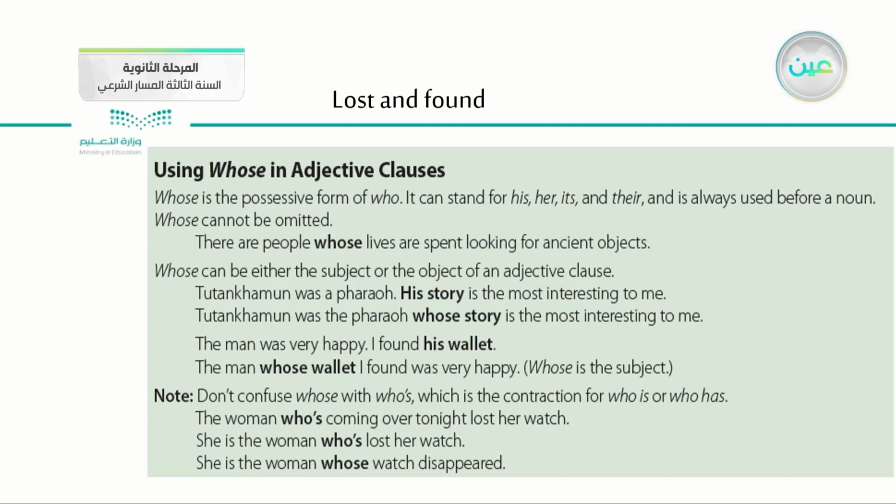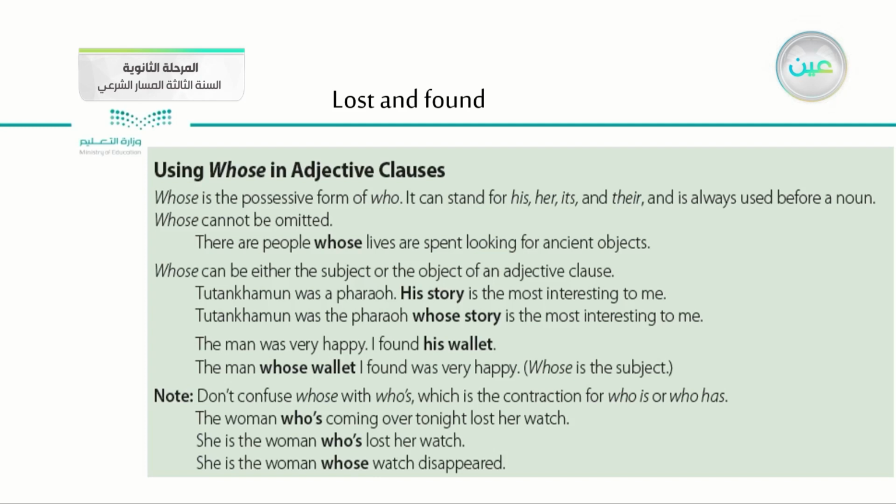There are people whose lives are spent looking for ancient objects. As you see here, we use this tool as a subject of this sentence. Whose can be either the subject or the object of an adjective clause. Tutankhamun was a pharaoh. His story is the most interesting to me.